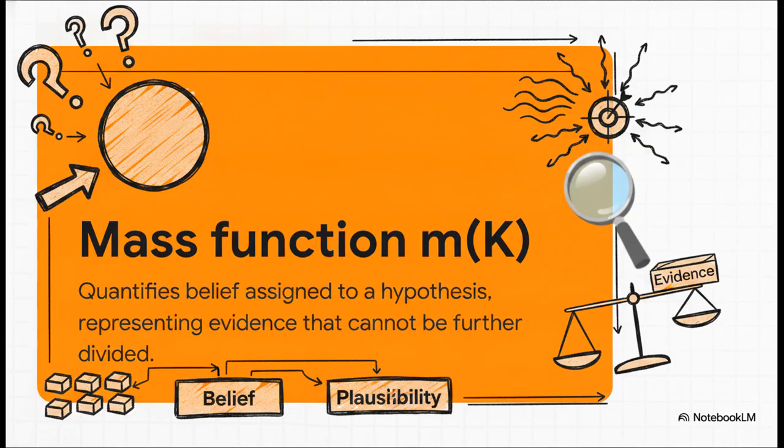The real engine behind this kind of deduction is called the mass function, written out as m(A). It's a mathematical tool that essentially assigns a degree of belief to these sets of hypotheses. Now, what makes Dempster-Shafer so incredibly cool is how it deals with total ignorance. In standard probability, you're usually forced to make assumptions just so everything neatly adds up to 100%. But the mass function? It doesn't do that. It lets the actual evidence build up into what we call belief and plausibility, completely avoiding those forced assumptions. It just narrows down our suspects using only the hard evidence we actually have.